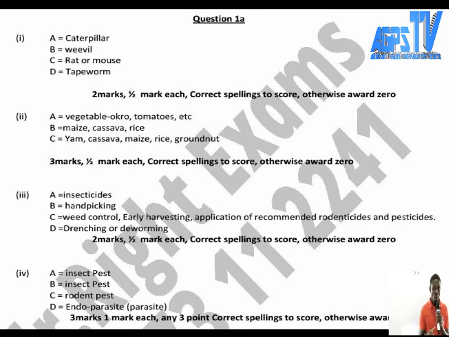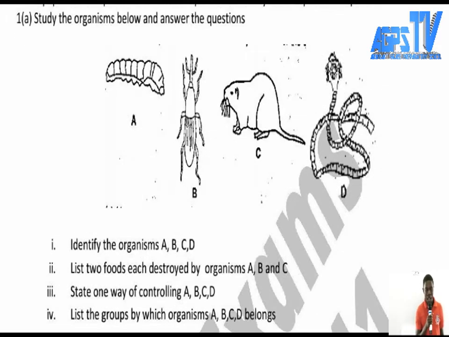So let's go to question 1(a)(ii). List the groups to which organisms A, B, C belong. You have to ask yourself, is it a worm, an insect or any other?